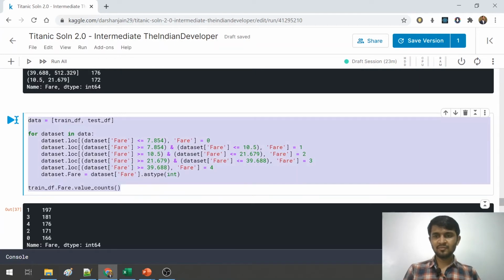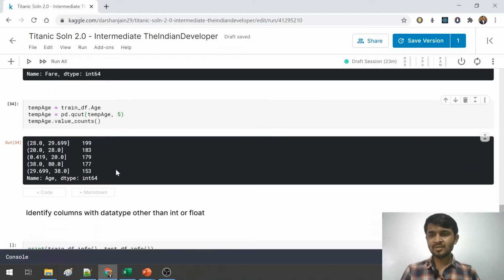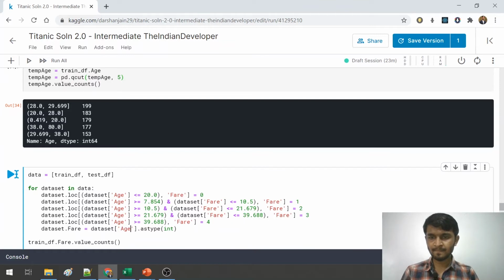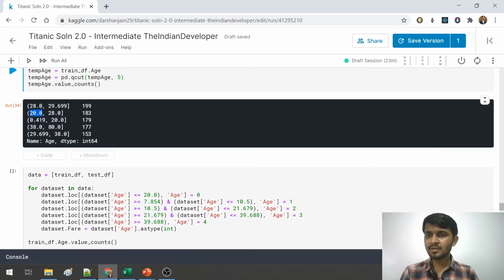So we'll do the same thing for age column as well. So let me write it here. We are creating 5 buckets here as well. So anything less than 20.0 should be a 0. Let me replace all the fair by age. And then second range would be 20 to 28.